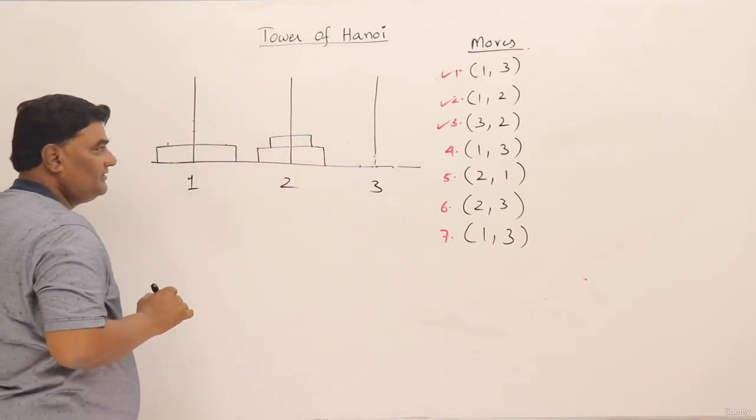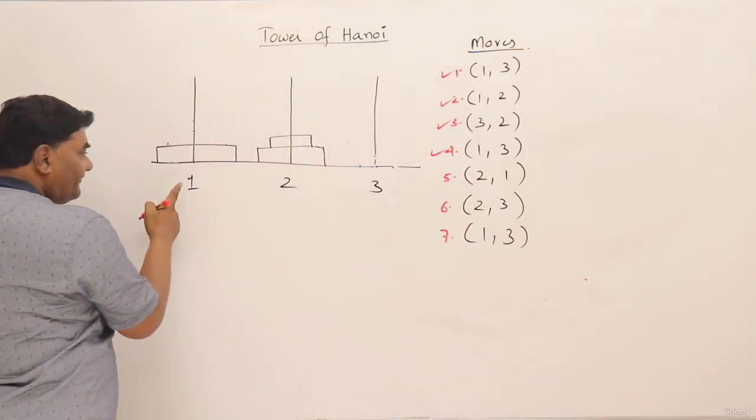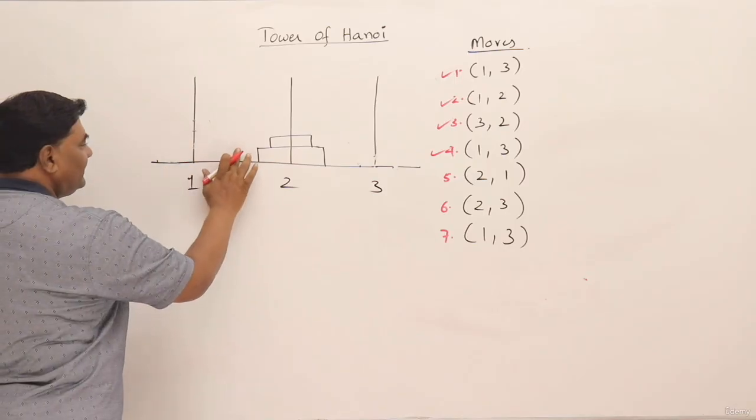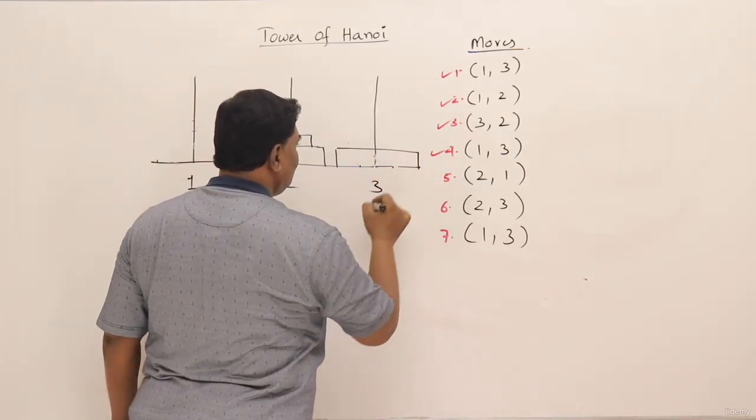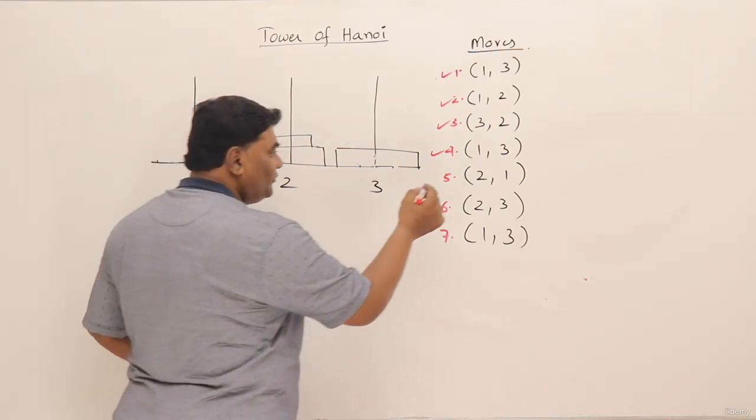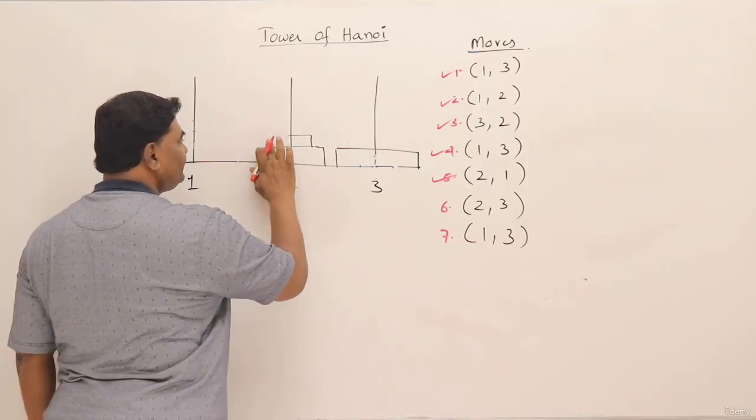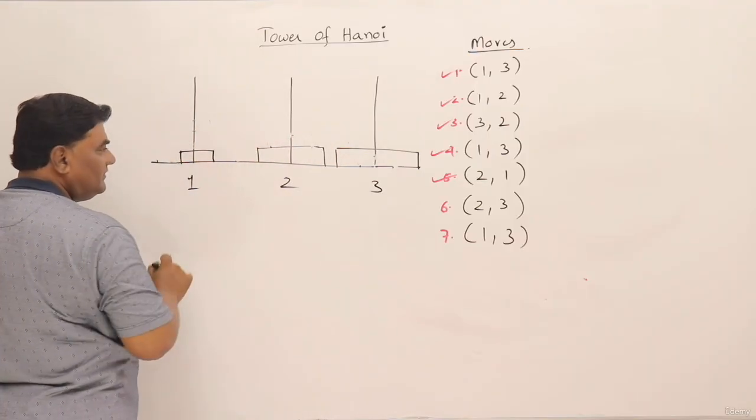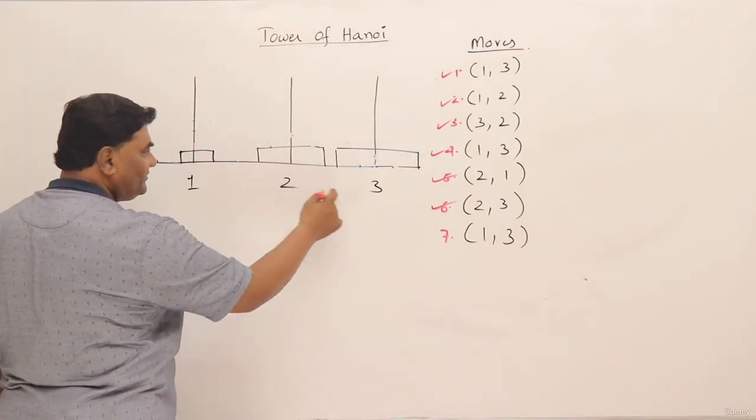This is moved. The next step is move a disk from tower 1 to 3. From tower 1 to 3. So this largest disk, you send it to tower 3. Okay. Largest disk is sent to tower 3. Now, next is move a disk from 2 to 1. So from second tower to 1. So this smaller disk, you bring it here. Then move a disk from second tower to third tower.